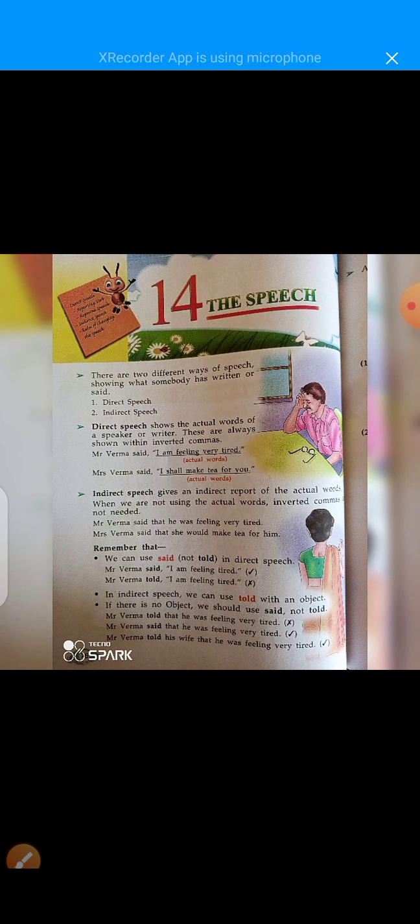Mr. Verma told his wife. Now here his wife is an object. It means in this particular sentence, the object is already present. So we can use told. Mr. Verma told his wife that he was feeling very tired. I repeat, Mr. Verma told his wife that he was feeling very tired.